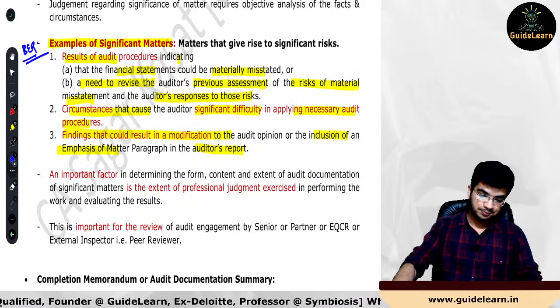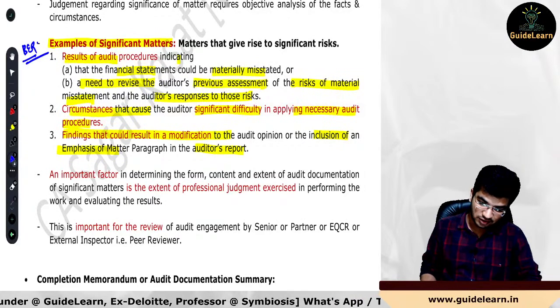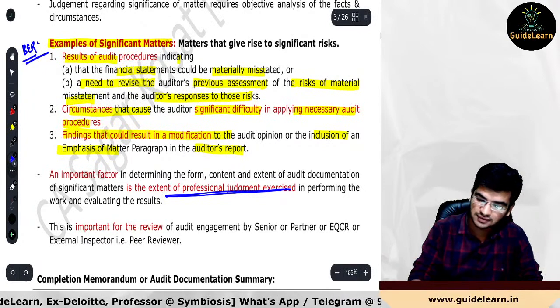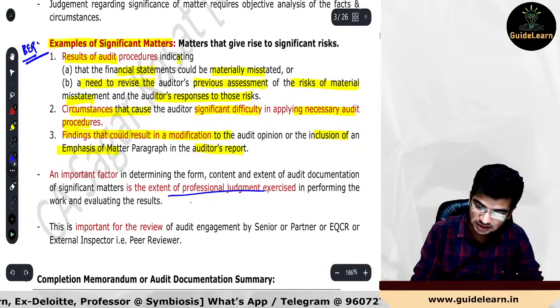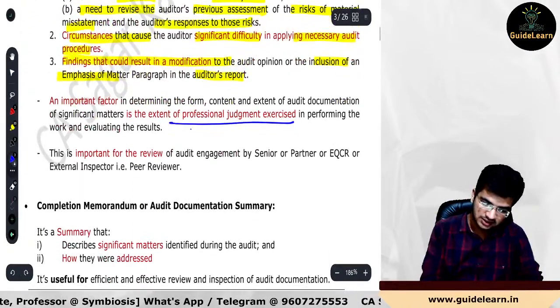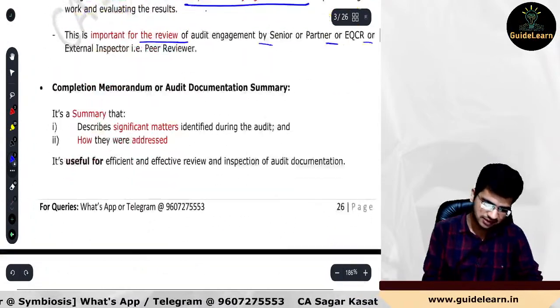Very important. Next one. An important factor in determining the form, content, and extent of audit documentation of significant matters is the extent of professional judgment exercised. How much professional judgment you exercise, that is how it is going to be determined. This is important for the review of audit engagement by the senior AQCR. Okay, that is fine, very normal.